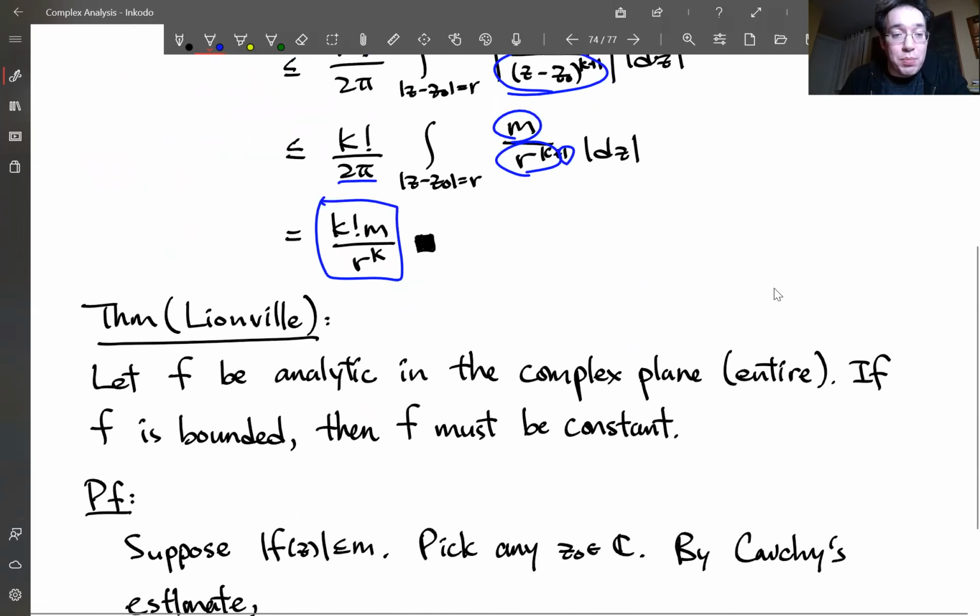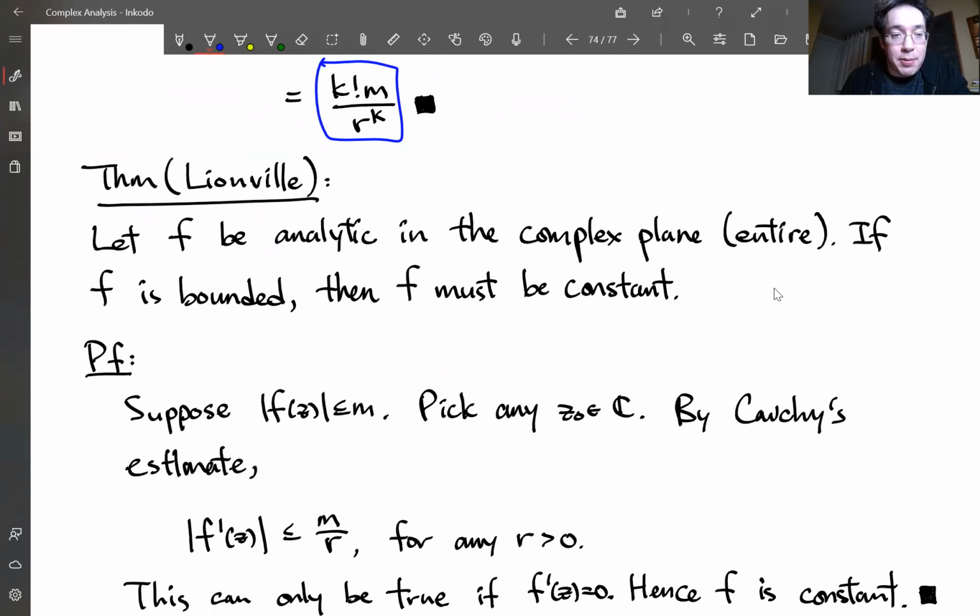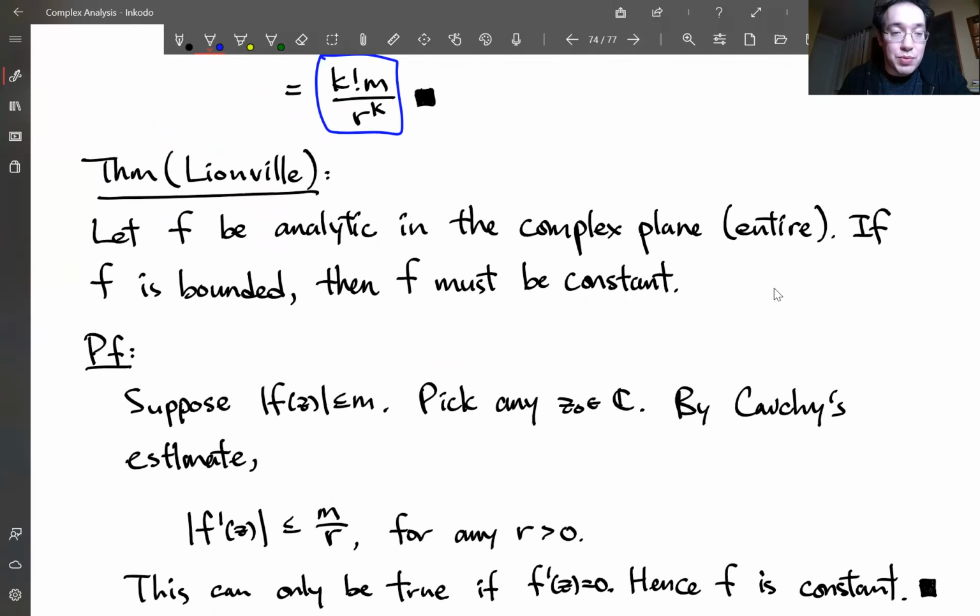We could use this to prove Liouville's theorem, which is a very useful theorem. Let's see, we have an analytic function on the entire complex plane. So it's an entire function. If f is bounded, then it has to be constant, which is a pretty strong statement.